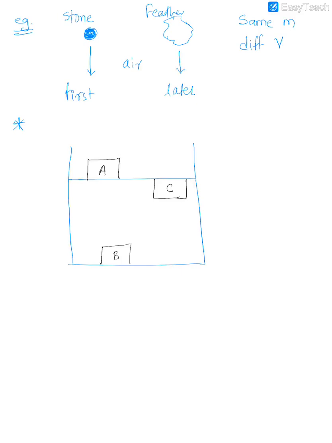Which bodies are floating? There are two bodies which are floating out here. Which ones are floating? A and C. Which ones are sinking? Only one of the bodies is sinking, which is that one, B. Now when will a body float or sink? It completely depends upon the density. Out here we say that if the density of a solid is less than the density of liquid, then it will float. When the density of a solid is more than the density of liquid, it will sink. When the density of a solid is equal to the density of a liquid, then again it will float.